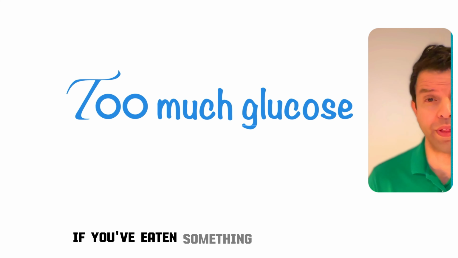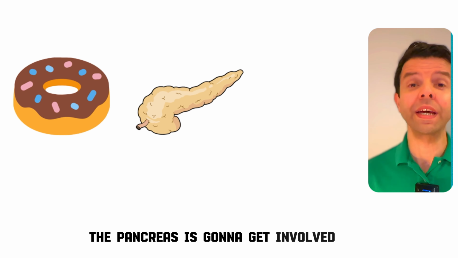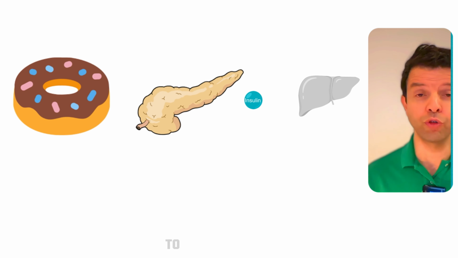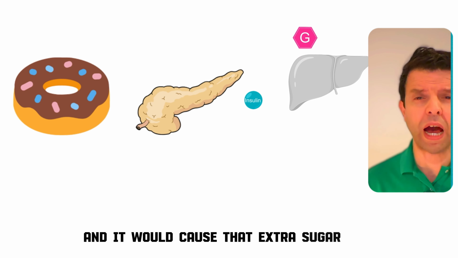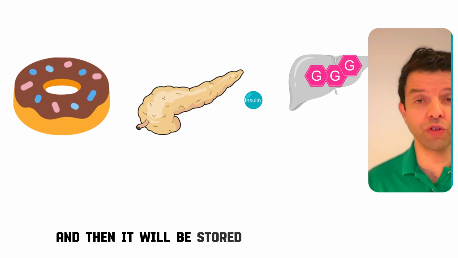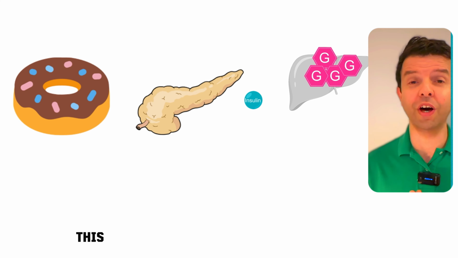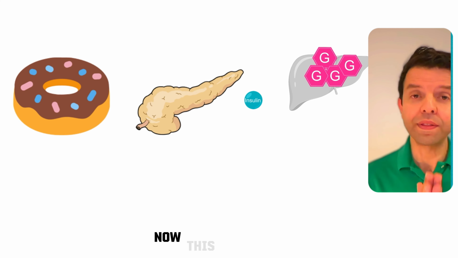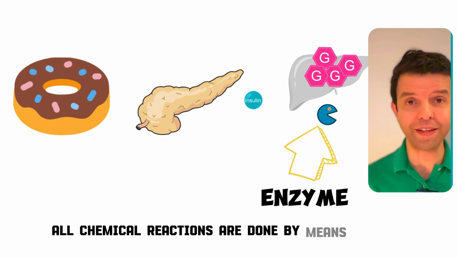If you've eaten something sweet, your blood sugar is going to increase. The pancreas is going to get involved. It's going to release the hormone insulin to your liver and to your muscles, and it would cause that extra sugar you have in your blood to be absorbed by the liver and stored inside your liver and muscles in the form of another sugar. This other sugar is known as glycogen. Now, this is done, as always in biology, all chemical reactions are done by means of enzymes.